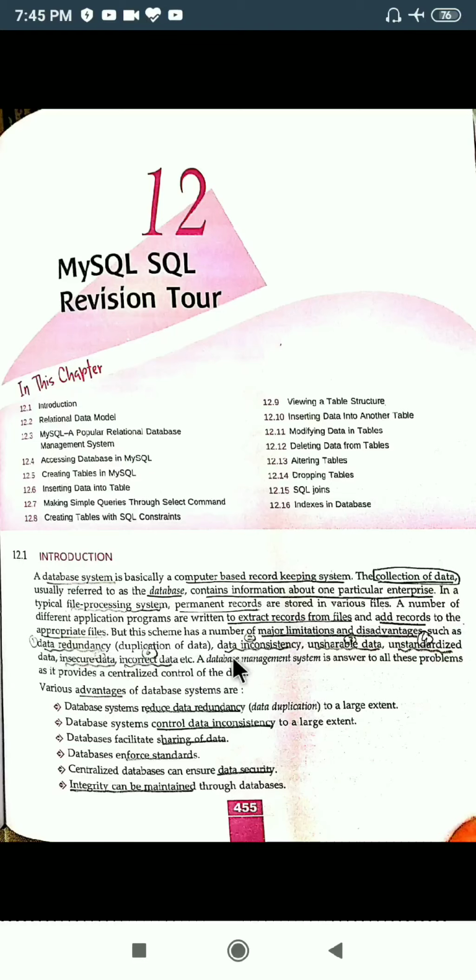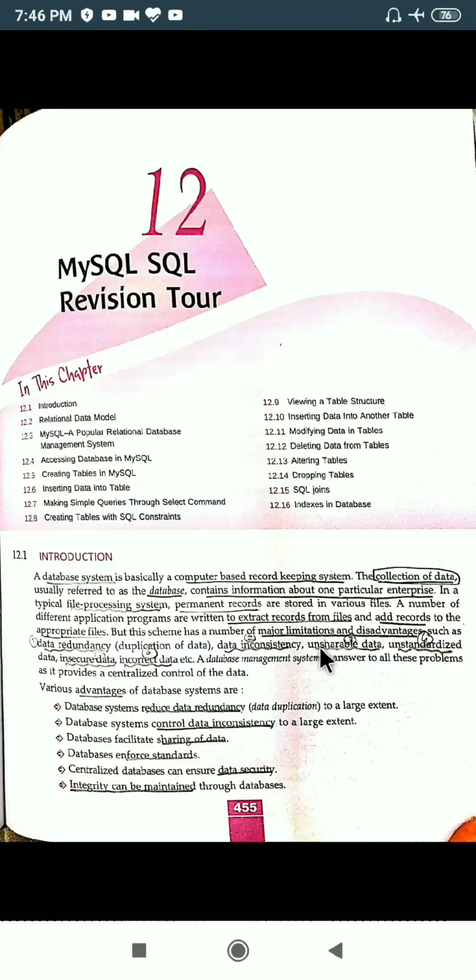Okay, data inconsistency means something that leads to confusion. Okay, so that is data inconsistency. So these were the limitations of the file processing system. There was redundancy of the data, duplicacy of data, there was mismatch of the data. Inconsistency means mismatch of data.